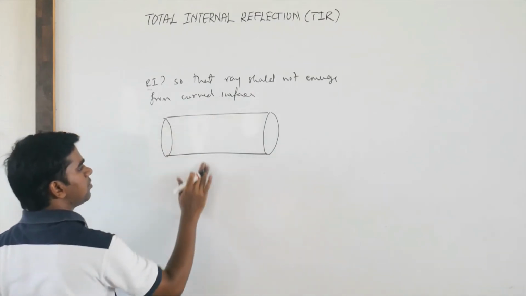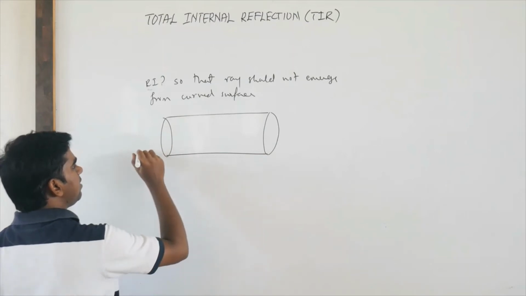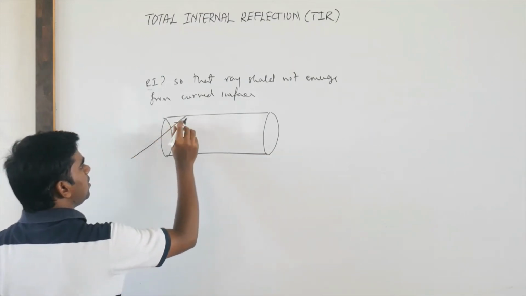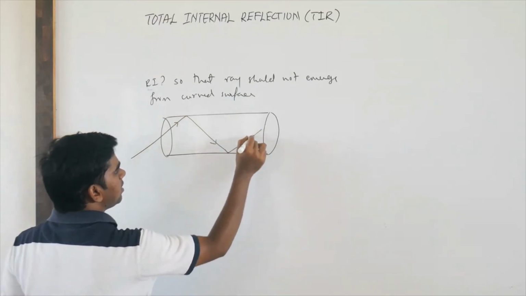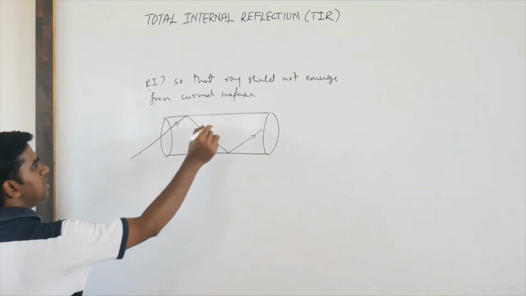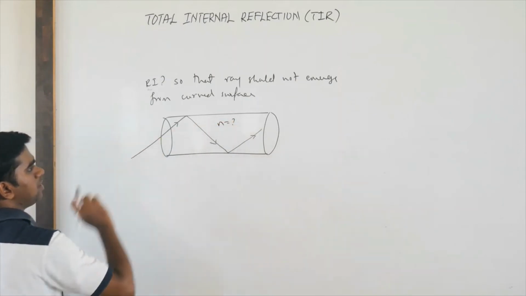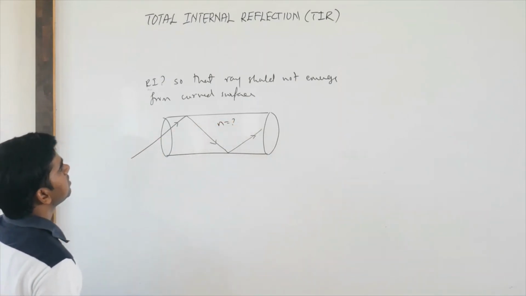Means it should not come from here. That means if a ray of light is coming from here, it should not come here, means it should get total internal reflection. Okay. So they are asking what should be the refractive index of the medium so that total internal reflection takes place.